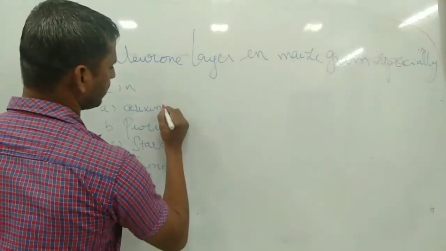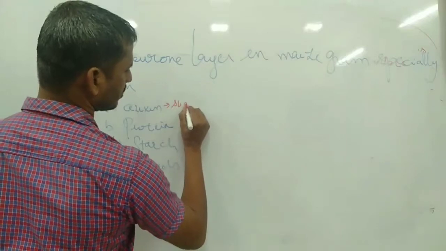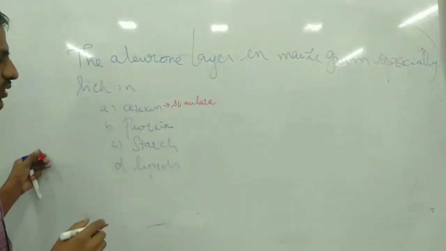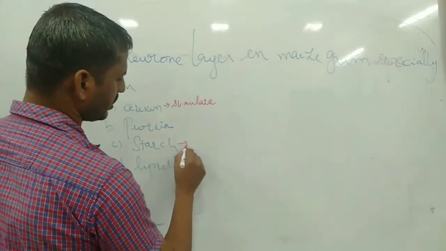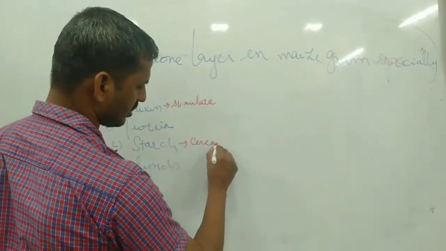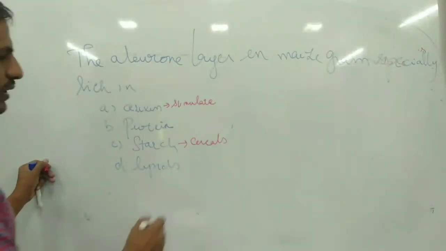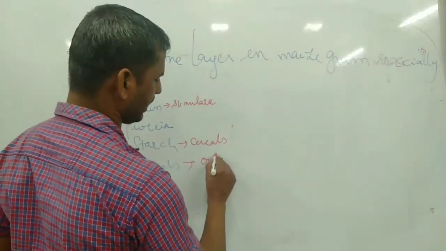Auxin is mainly helpful to stimulate growth. Protein, and starch is normally used in cereals, where the content will be there. In lipids, mainly the oil material is stored.